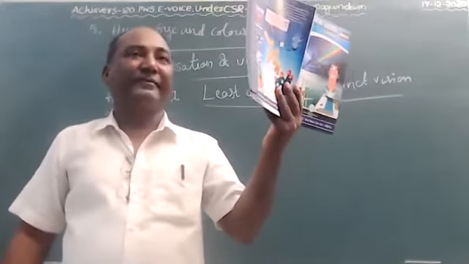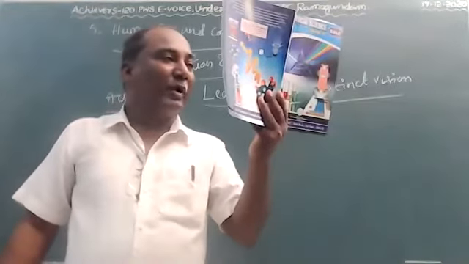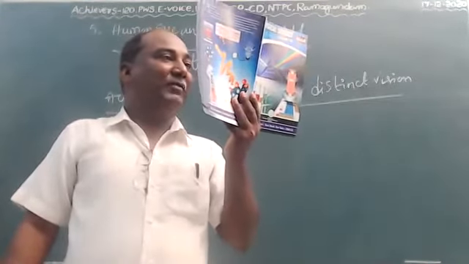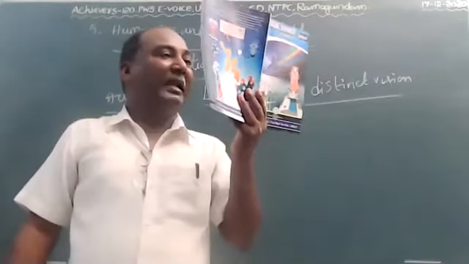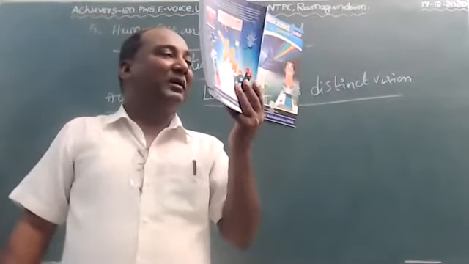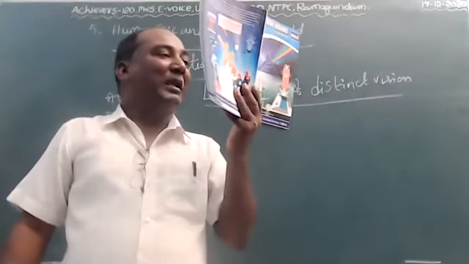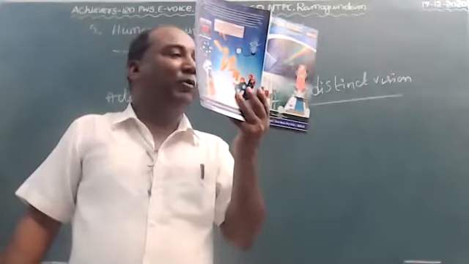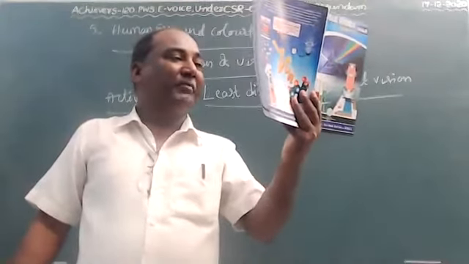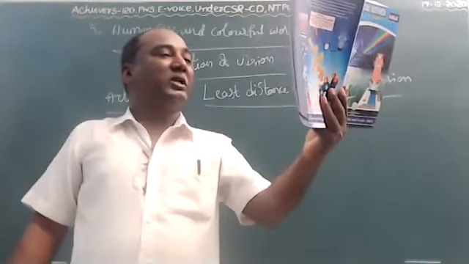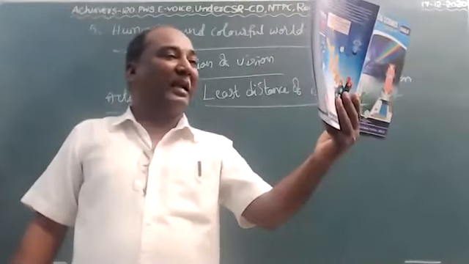Bring the textbook closer and observe whether your eye is getting any pain or strain, and whether the text appears clearly or not. If it does not appear clearly, keep the book away from your eyes like this, and observe at what distance you can read the content clearly.